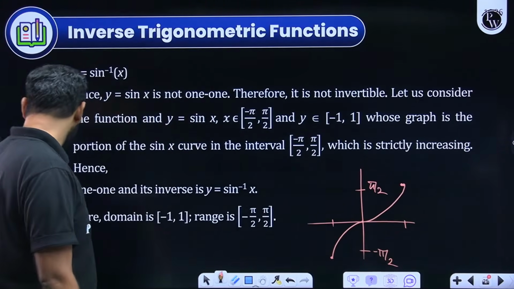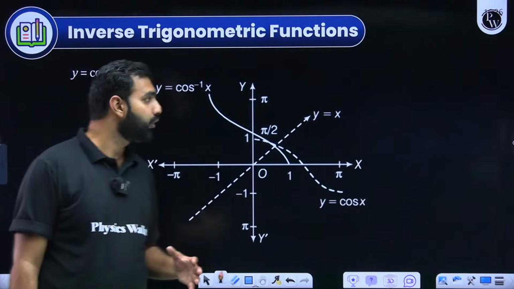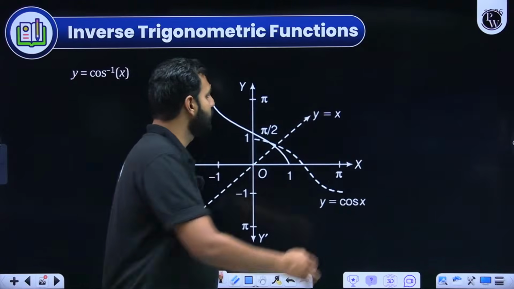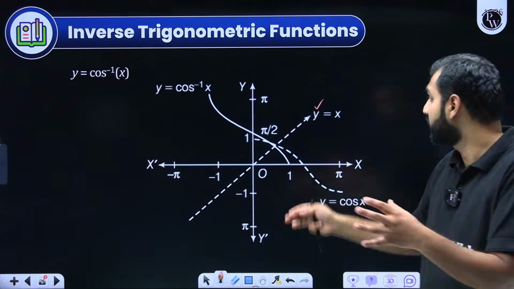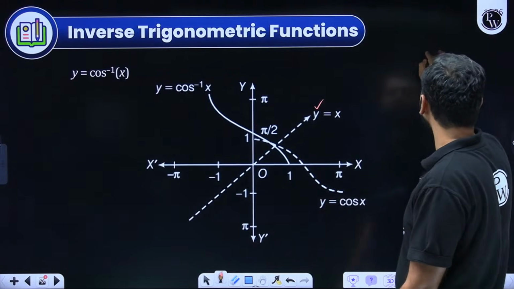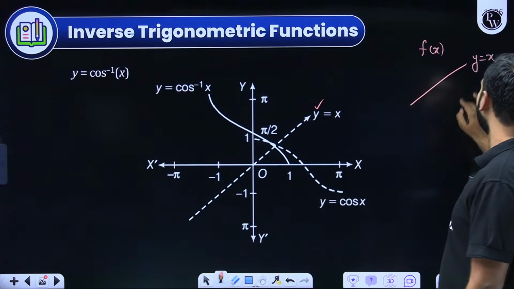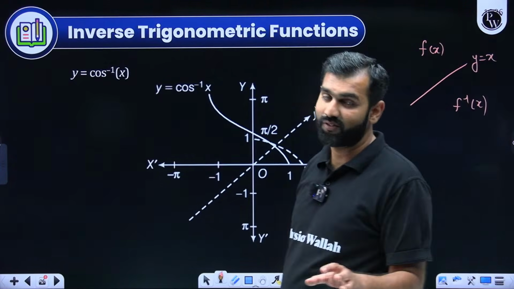Everybody. Now similarly, you see the other graphs coming into picture. The graph of cos inverse x. How do you draw it? Please remember the very basic idea that whenever you draw a line y is equals to x, and if you draw the mirror image of the graph with respect to this line, you find its inverse, which means if there is a function f of x, and if I could take its mirror image with respect to the line y is equals to x, then you get the graph of f inverse x. I hope you remember this fact.